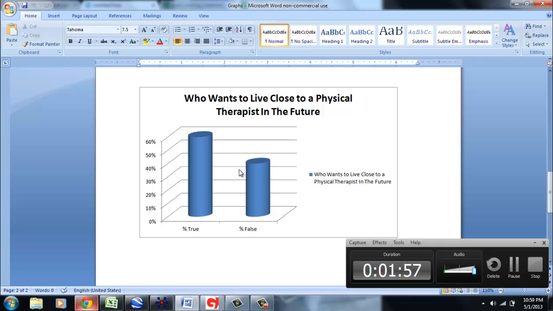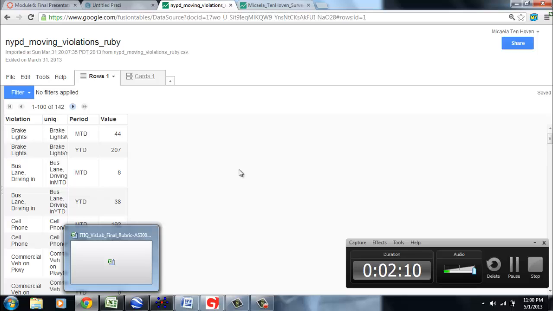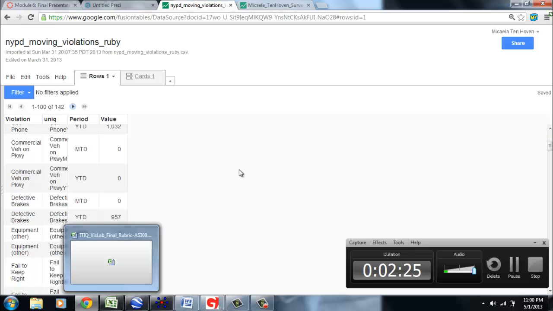From that, I wanted to show if maybe it's a specific age group or maybe there's illnesses shown, but I couldn't find too many things on a web source. I thought maybe by looking at a collection of police reports, I would be able to see accidents, and see if an area that has more car accidents would have more use of a physical therapy clinic.